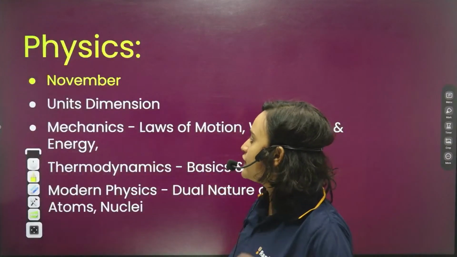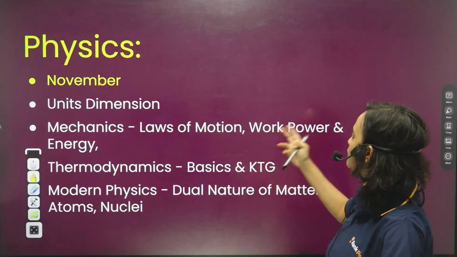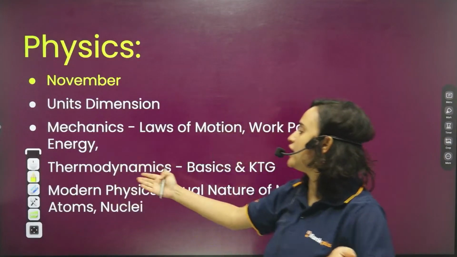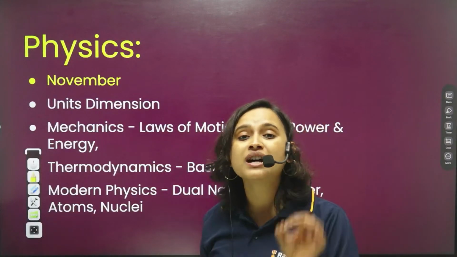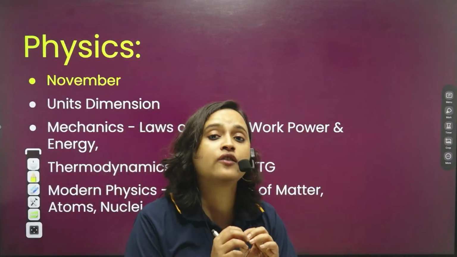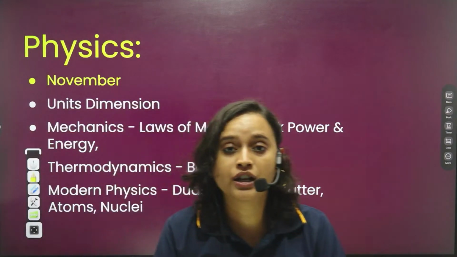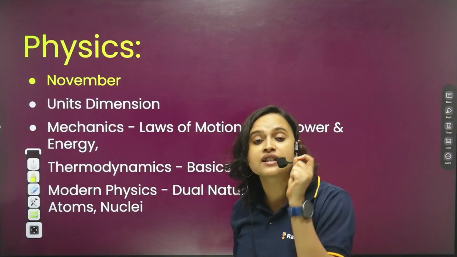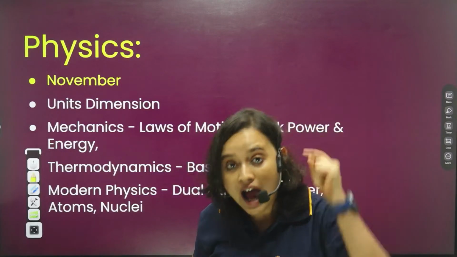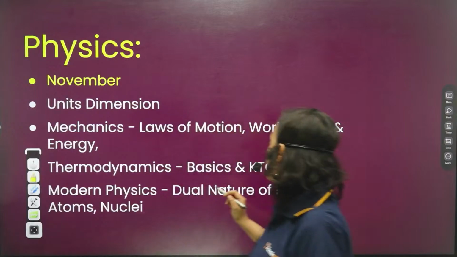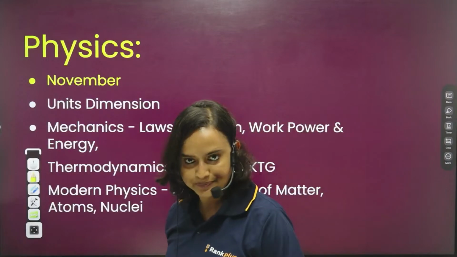Moving on to physics, everybody. In November, please try and finish your units and dimensions. Then try to finish laws of motion, work power energy, then thermodynamics basics and KTG. And modern physics, you must complete in November, because modern physics is one of the most important, highest weighted chapters of physics. Never ever skip modern physics. It's a do or die chapter in physics. You have to complete modern physics. In modern physics you will complete dual nature of matter, atoms and nuclei.